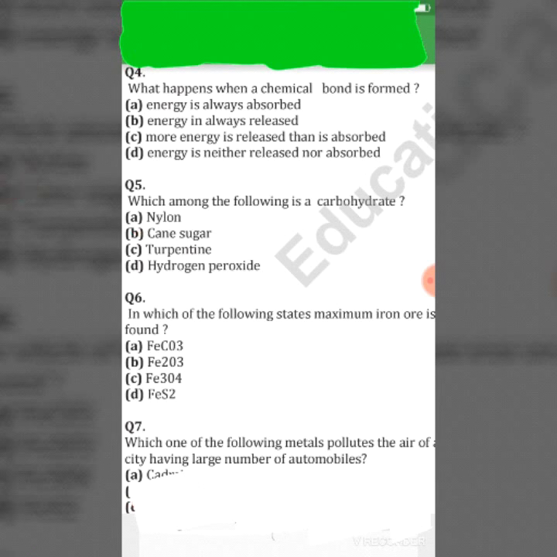Move on, next question. In which of the following states is maximum iron ore found? FeCO3, Fe2O3, Fe3O4, and FeS2. So its right answer is Fe2O3.